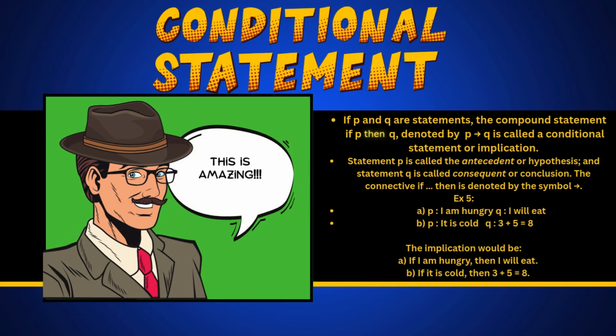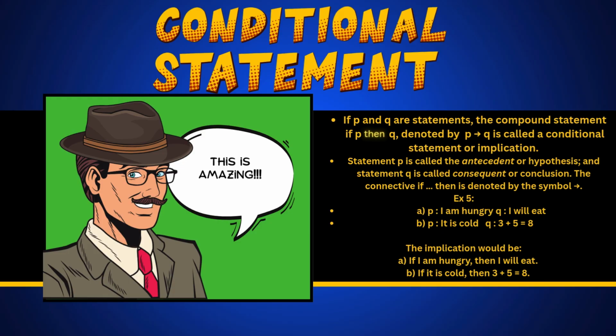So in this part, I'm going to talk about conditional statements. The first point is, if P and Q are statements, the compound statement if P then Q, denoted by P then Q, is called a conditional statement or implication. The second point is, statement P is called the antecedent or hypothesis and statement Q is called the consequent or conclusion. The connective if then is denoted by an arrow symbol.